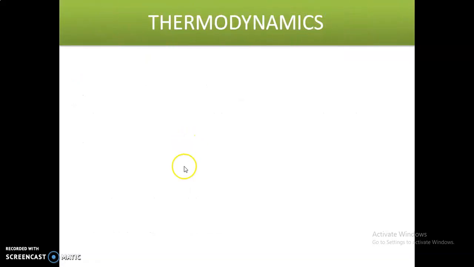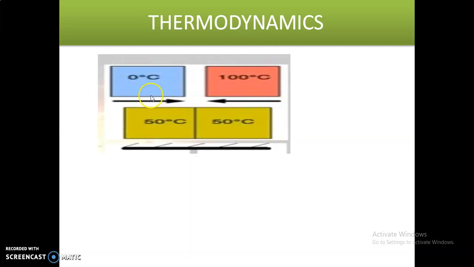If you want to understand thermal equilibrium position, we should take two systems. Here we have taken two systems, system A and system B. System A is at 0 degree centigrade temperature and system B is at 100 degree centigrade temperature. If we keep these two systems in contact, after some time the temperature of these two systems will be the same.